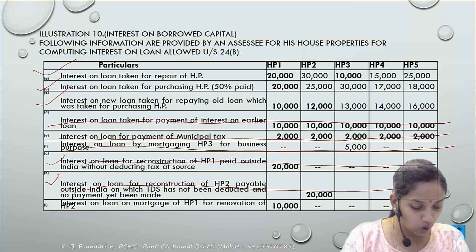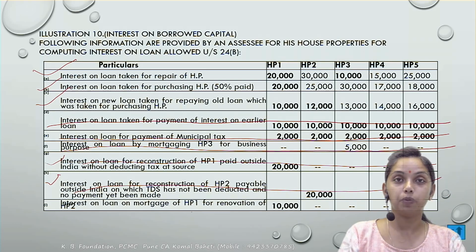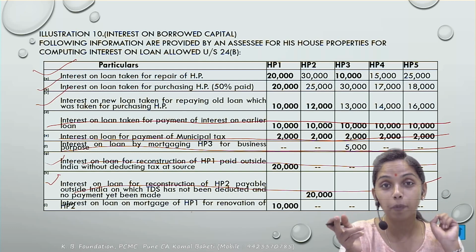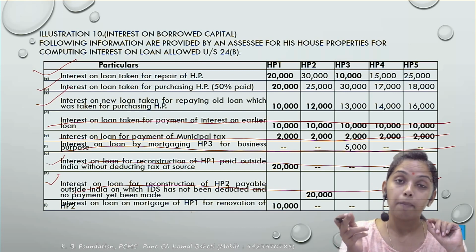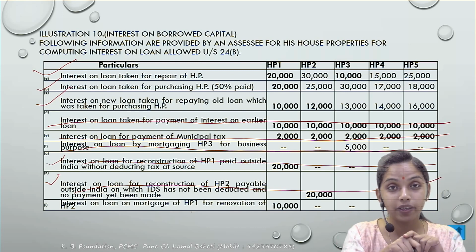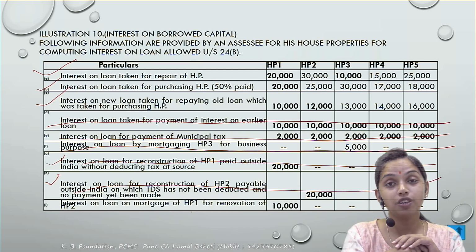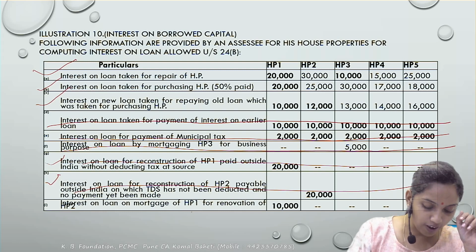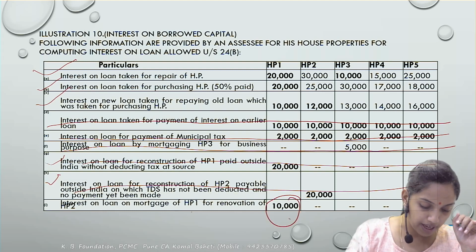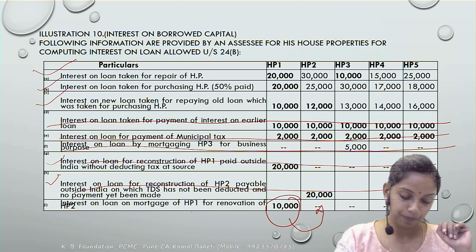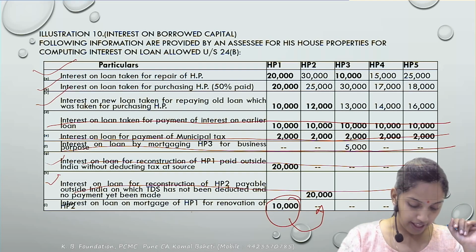Next, interest on loan on the mortgage of HP1 for the renovation of the house property 2. What is the purpose of the loan? Renovation of the house property 2. Correct? Mortgage house property 1 को किया. Correct? लेकिन renovation किसका कर रहे हो? HP2 का. Renovation comes under the 5R? Yes. So deduction would be available, but not against the house 1. It would be against the house 2. Are you clear with it? Good. Next.